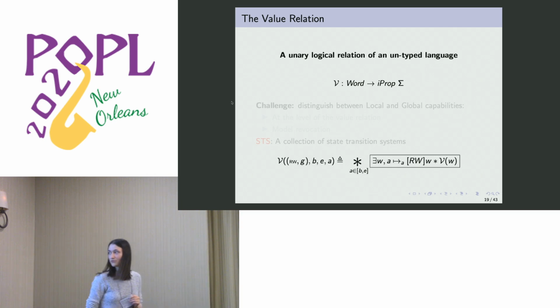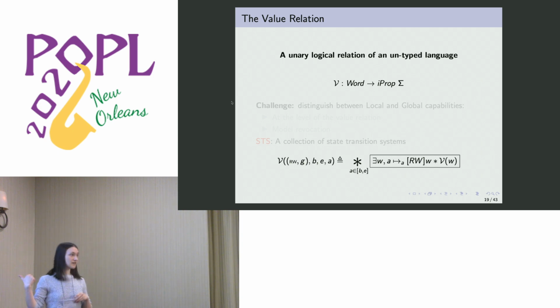And typically what has been done in other mechanizations of these logical relations is to use invariants for that. So what would the validity be for this read-write capability that we saw before? Well, it's now a full range of memory, so we want to have a big separating conjunction for each address within the range from B to E. And for each of those, we want to say that there is a word such that A maps to W, that's the statement here.